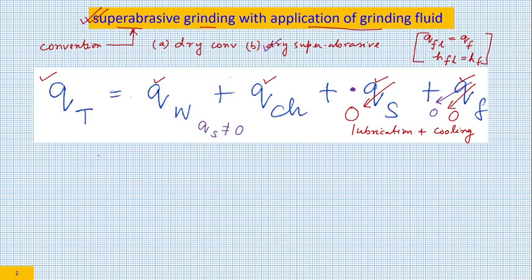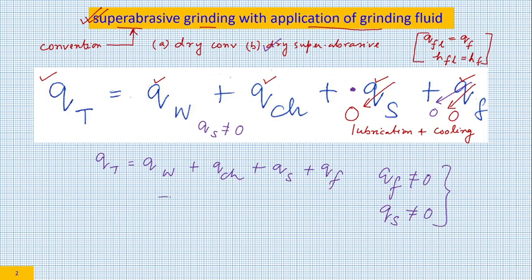QS in that particular case was no longer 0. But in today's work, none of them are 0. QF is not 0 because this is grinding with application of grinding fluid, and QS is not 0 because this is a superabrasive wheel.